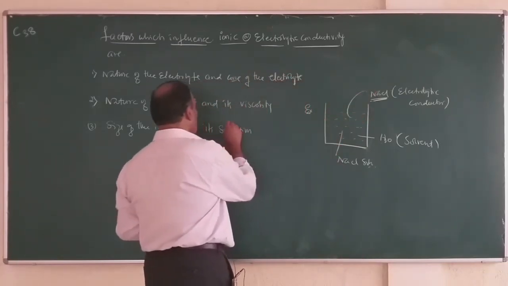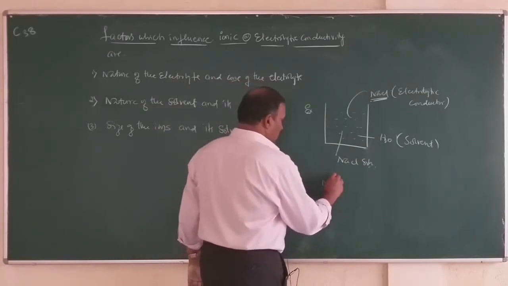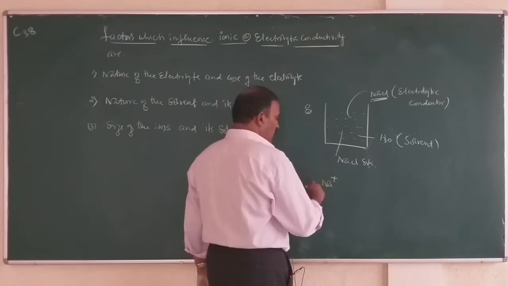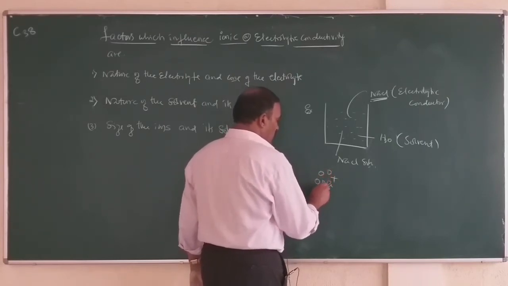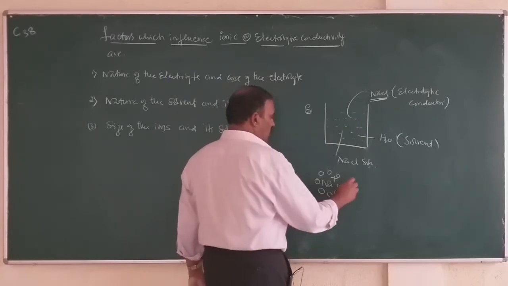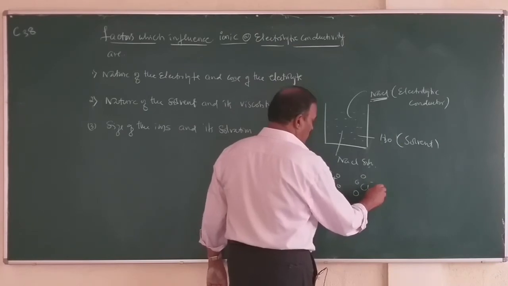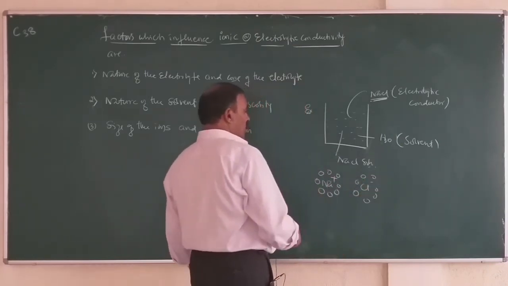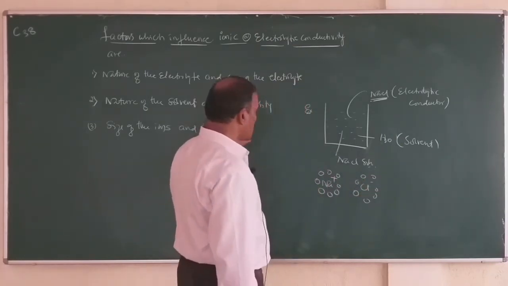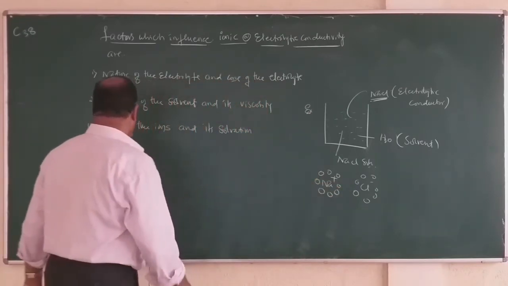What is the meaning of solvation? So, solvation means, for example, around sodium ions, water molecules are surrounded. This is known as solvation. Around chloride ions, water molecules are surrounded. So, how much the water molecules are surrounded around each ion, that is known as solvation.